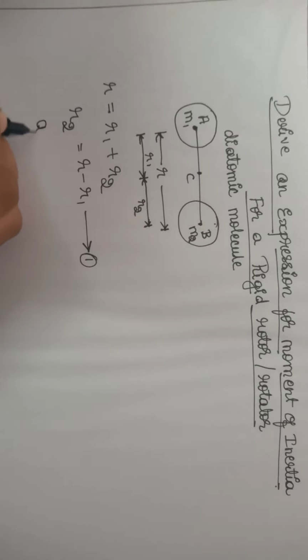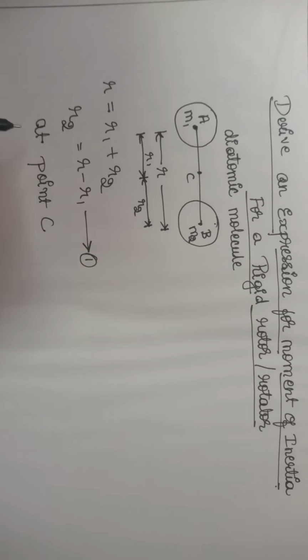So at the point C, the center of gravity, we can write m1 r1 is equal to m2 r2. I am calling this equation number 2. Here the balanced masses of atom A and atom B are taken.